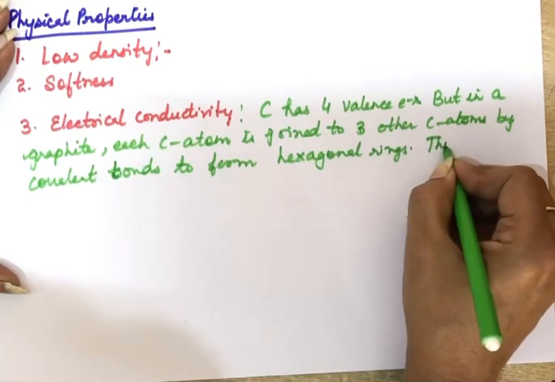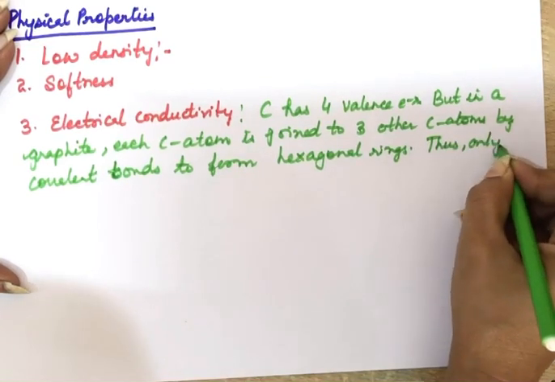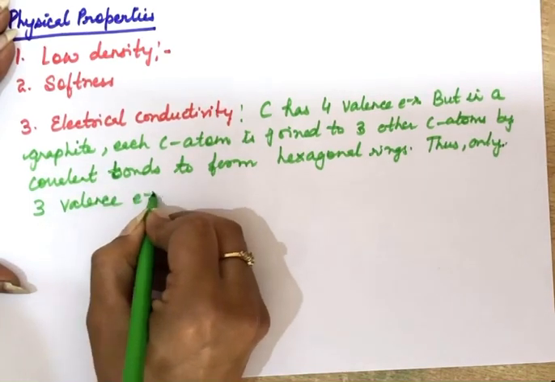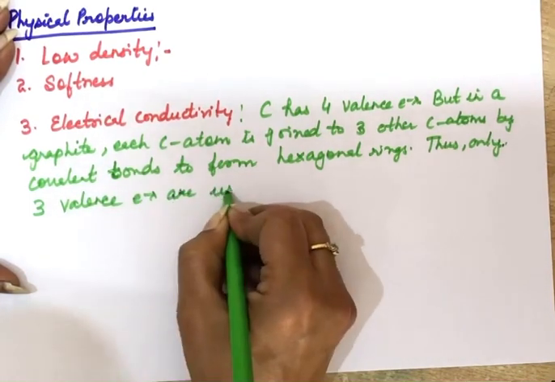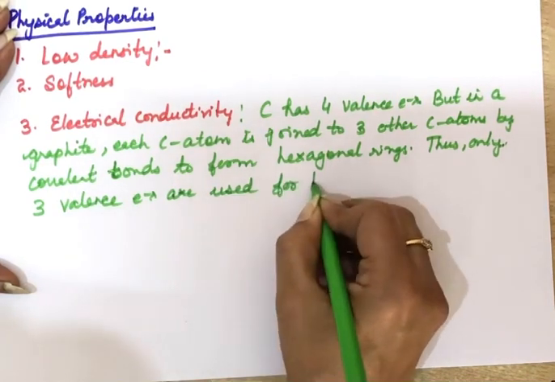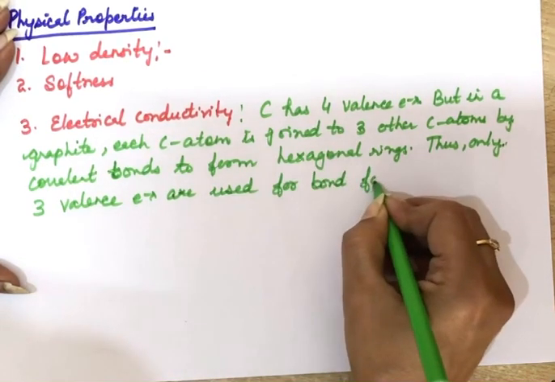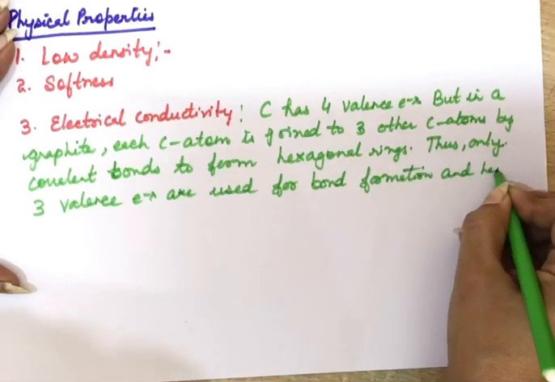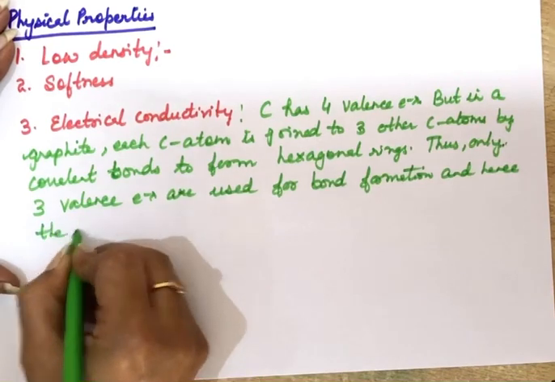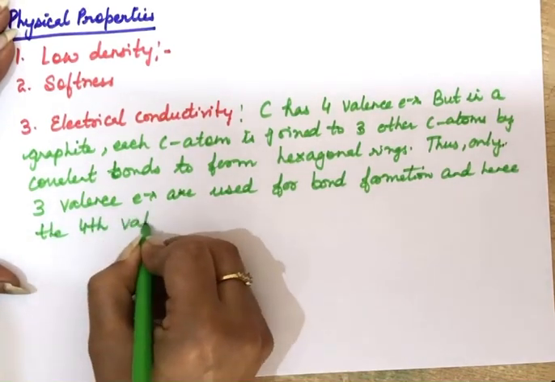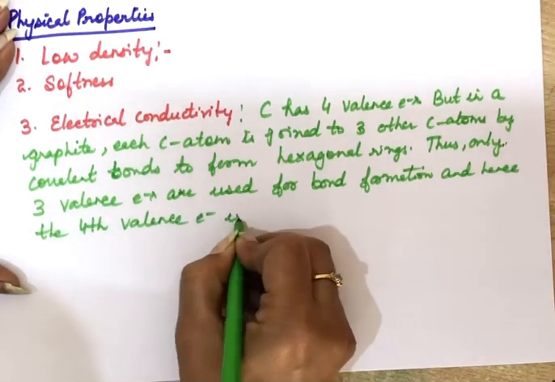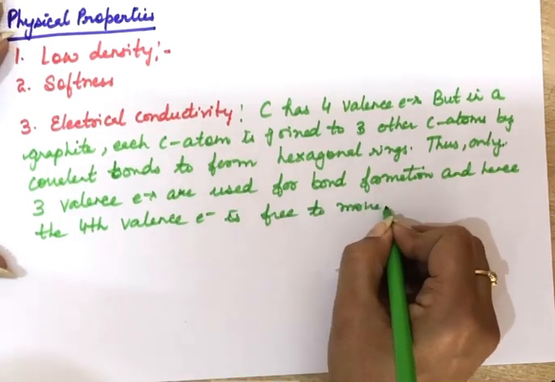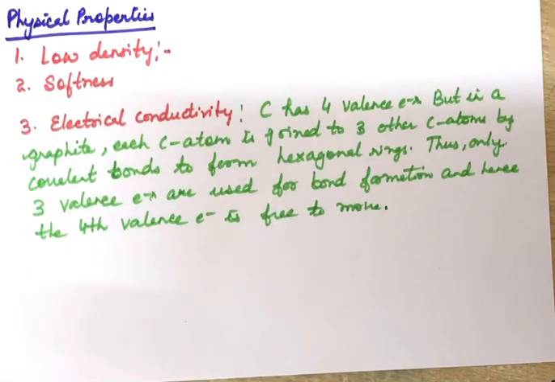Thus we can say only 3 valence electrons are used for bond formation, and hence the 4th valence electron is free to move. And this is the reason why it is a good conductor of heat and electricity.